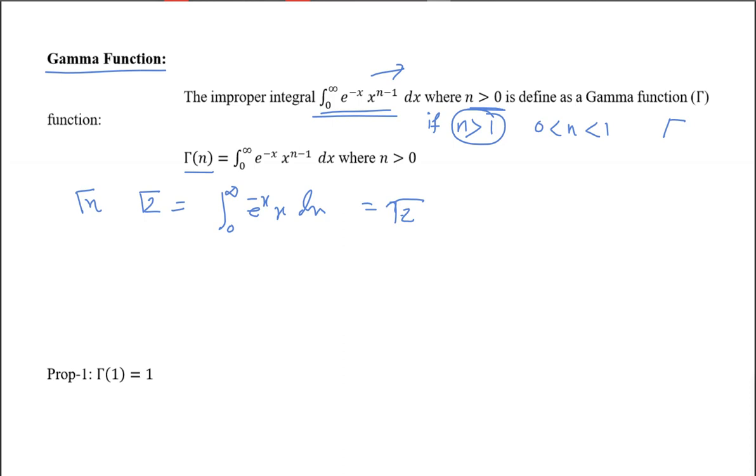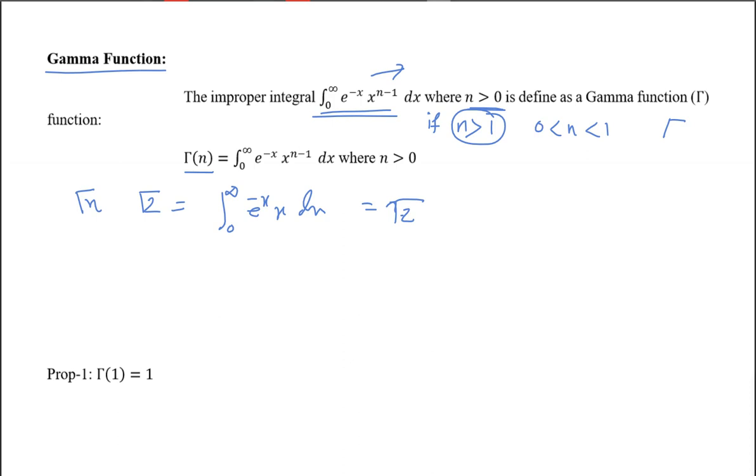Now, suppose, Sir, is it gamma suffix 2 or gamma 2? Please mute your microphone. Satyam, please mute your microphone. Satyam, mute your microphone. Who is that? Okay. Now, what were you saying? Were you asking something?